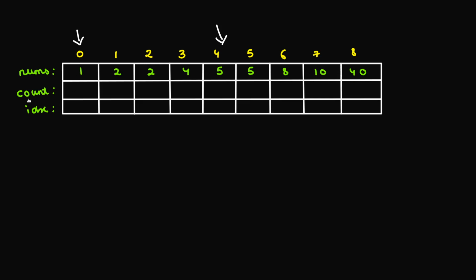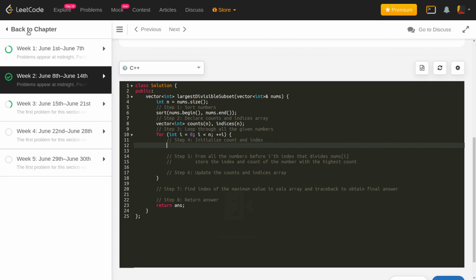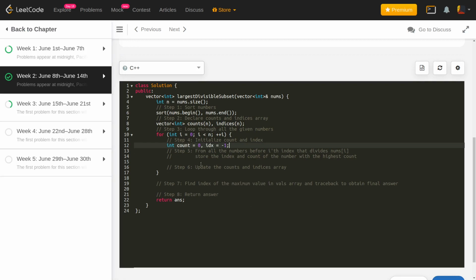So the value which we initialize our count with is 0, and the index we initialize with is -1, because that's going to help the way we'll implement the next part. Okay, so count is 0 and index is -1. This is the initial value of the count and index.